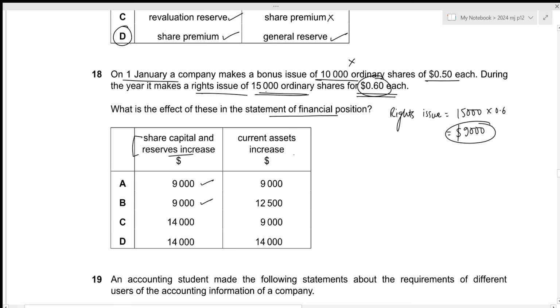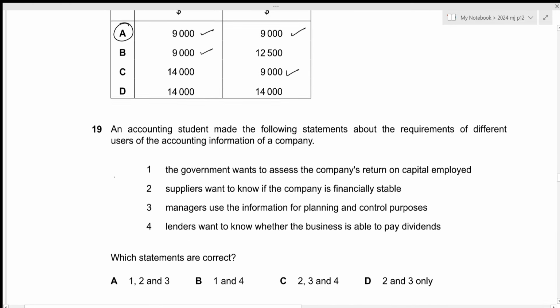So current assets will include any monetary income, right? And whenever we make a rights issue, it means that the existing shareholders will have to pay 9,000 into the bank account, which is part of our current assets. So it just means that the current assets will also increase by 9,000 itself, which is given by option A and C. So the correct one for both of these is given by option A. That is all for the 18th question. Let's move towards the next one.